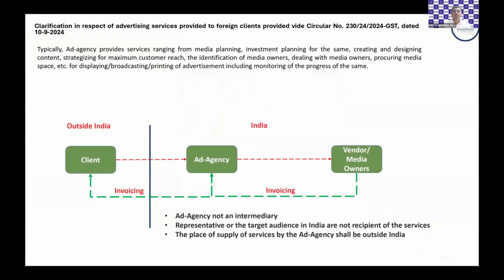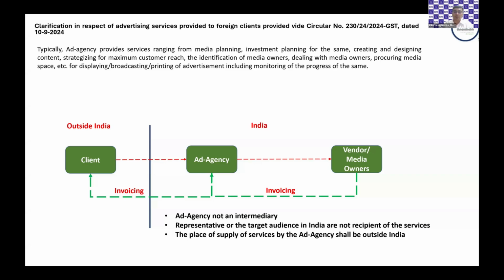There are a few other interesting clarifications. A very important clarification has its roots in litigation during the pre-GST regime also. The first circular we take is Circular number 230, where there is a client who is located outside India and an ad agency located in India. The contract that the overseas advertiser is giving to the ad agency in India is to do everything in relation to a particular ad. The target audience may be an Indian target audience.